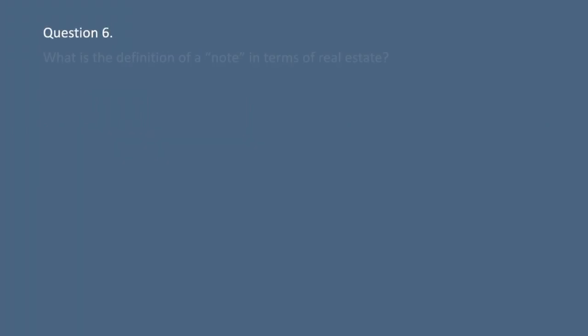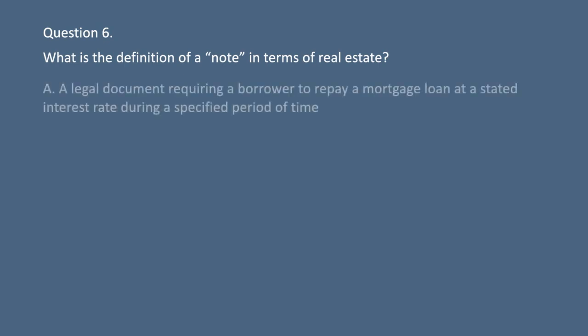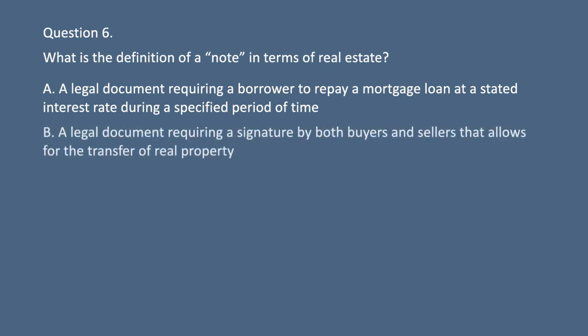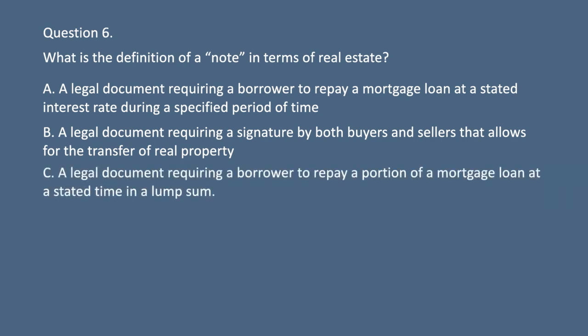Question 6. What is the definition of a note in terms of real estate? A. A legal document requiring a borrower to repay a mortgage loan at a stated interest rate during a specified period of time. B. A legal document requiring a signature by both buyers and sellers that allows for the transfer of real property. C. A legal document requiring a borrower to repay a portion of a mortgage loan at a stated time in a lump sum. D. None of these. Answer.